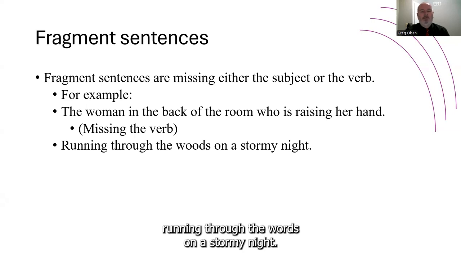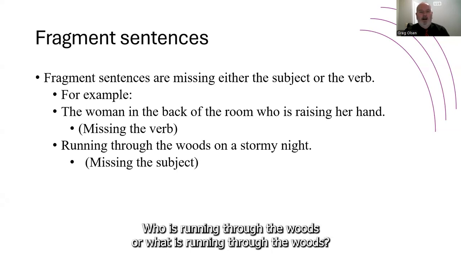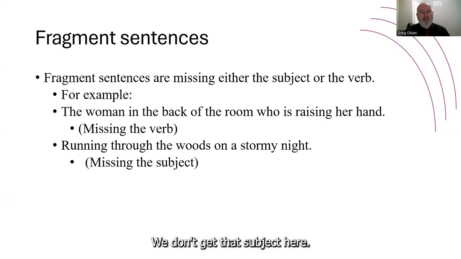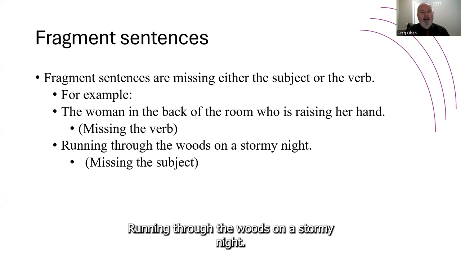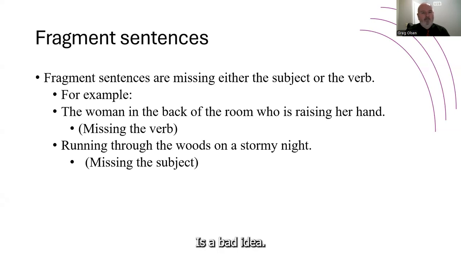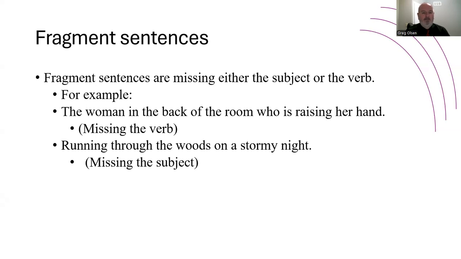The next one, running through the woods on a stormy night. Okay, this one I think is a bit more obvious. We see that we're missing a subject. Who is running through the woods or what is running through the woods? We don't get that subject here. Now, this could be a subject in itself if we look at it again as a gerund. Running through the woods on a stormy night is a bad idea. Okay, if that's the case, we have a subject, but we have no verb. So either way, we're getting that fragment sentence with this phrase.